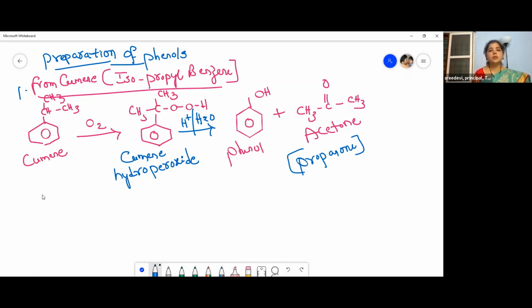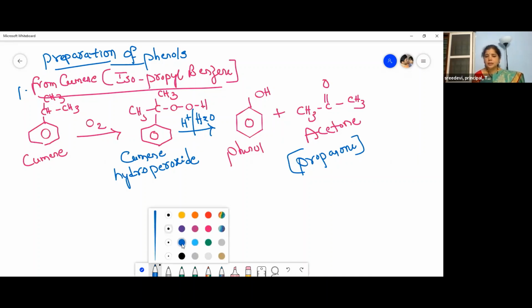So what is cumene? Cumene is nothing but isopropyl benzene. Isopropyl benzene on oxidation gives cumene hydroperoxide. This cumene hydroperoxide on hydrolysis in the presence of an acid, which we show by means of H plus ion, gives phenol and acetone. Acetone is a byproduct here, right? When another product is formed along with the main one, we call it a byproduct. So now let us move to the second preparation.